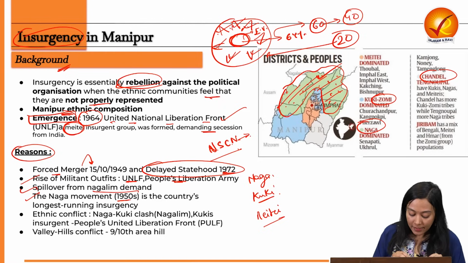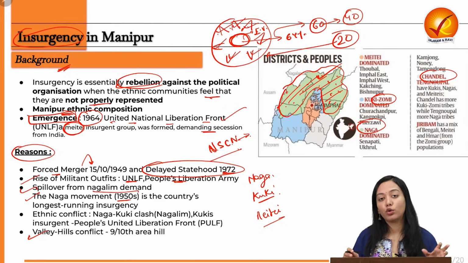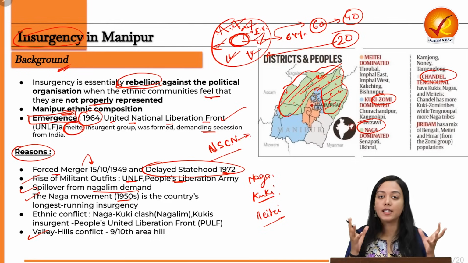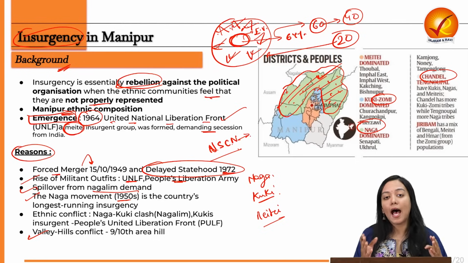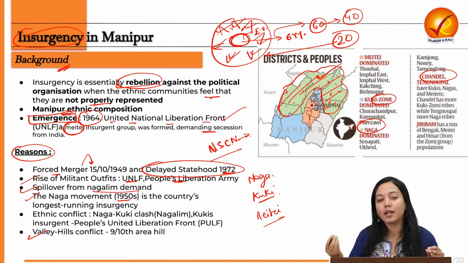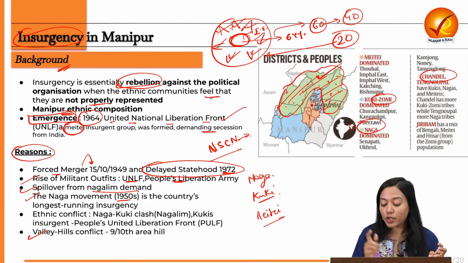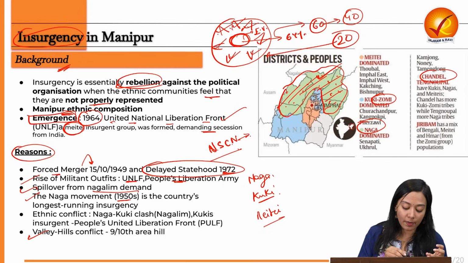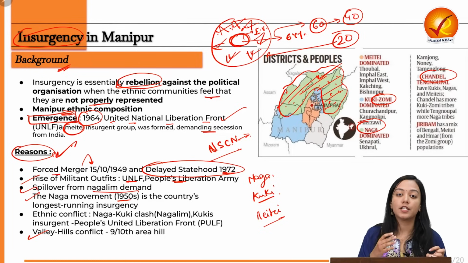Then the valley-hills conflict. As I have told you, 90% of the geographical area is the hill part and 10% is the valley part, which means there is a huge developmental gap, a huge infrastructural gap, lack of employment opportunities, lack of healthcare, education, and other social facilities. So this hill-valley divide is also very clear, leading to frustration, and leading to channeling of their frustration through different modes, for example the use of arms and insurgency.